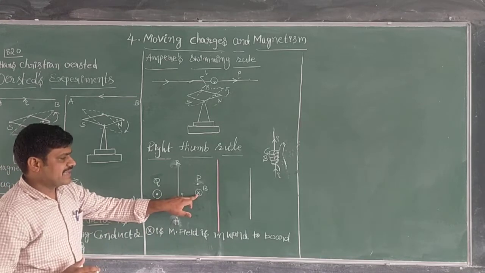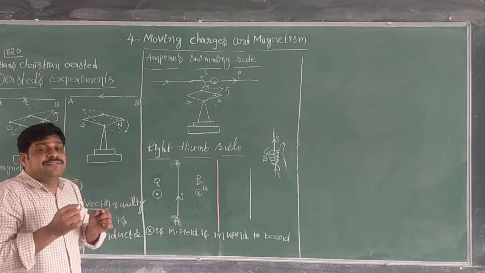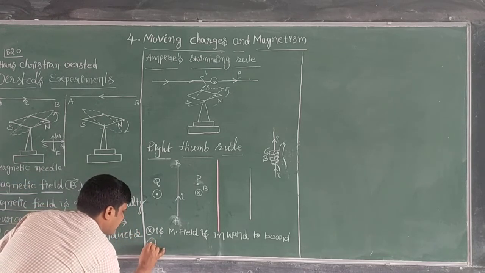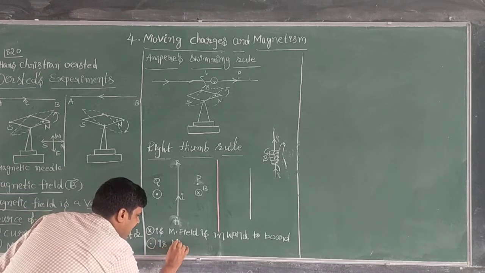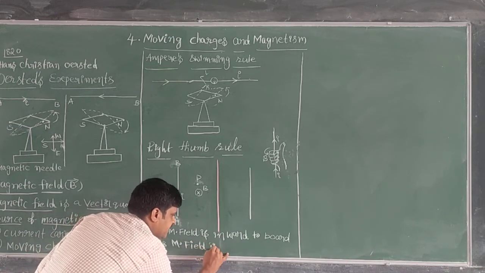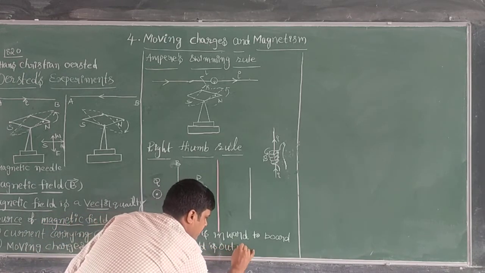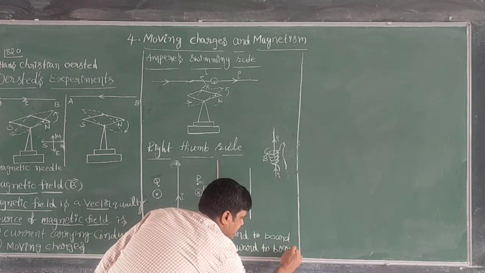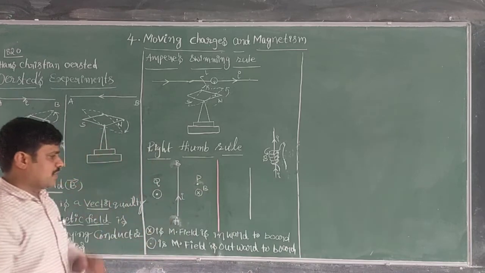A circle with a cross means the magnetic field is inward to the plane. So a circle with a dot indicates that the magnetic field direction is outward to the board.